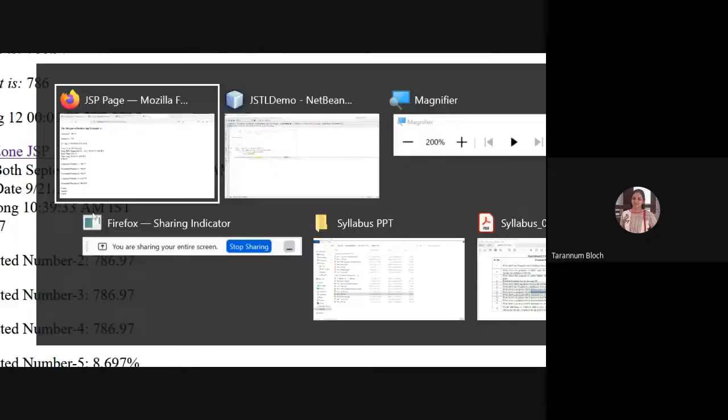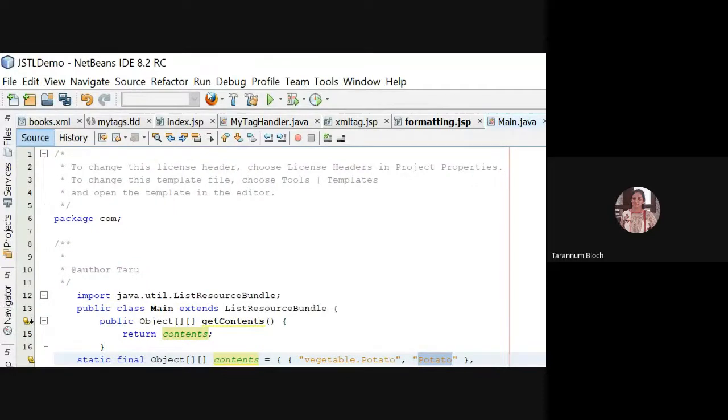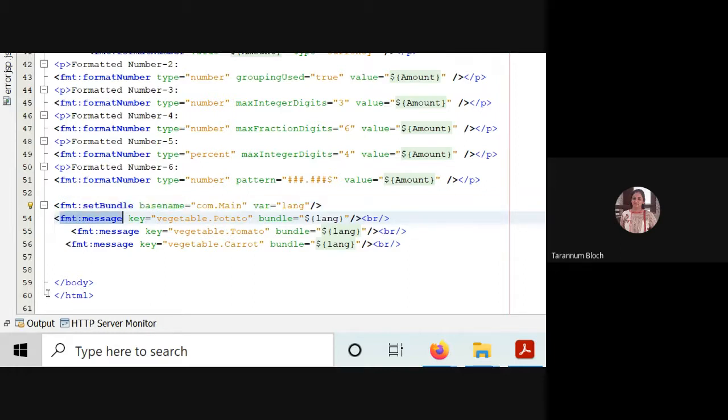So you can see here in the code, it is a formatting tag. So we have fmt:setBundle. Base name is the class, package dot class, which we have taken. We said fmt:message, to format the message. What is the key? Key is vegetable.potato, and we are reading the value from the bundle.